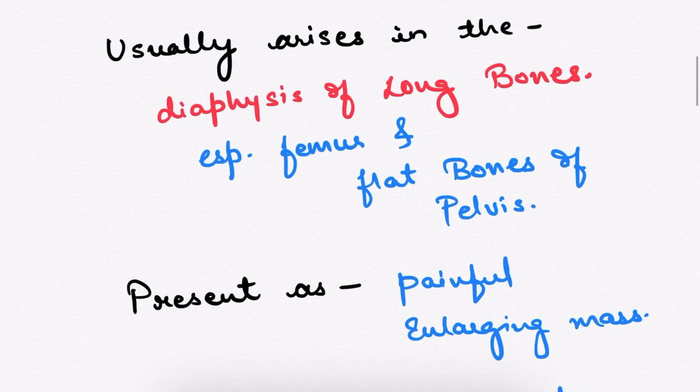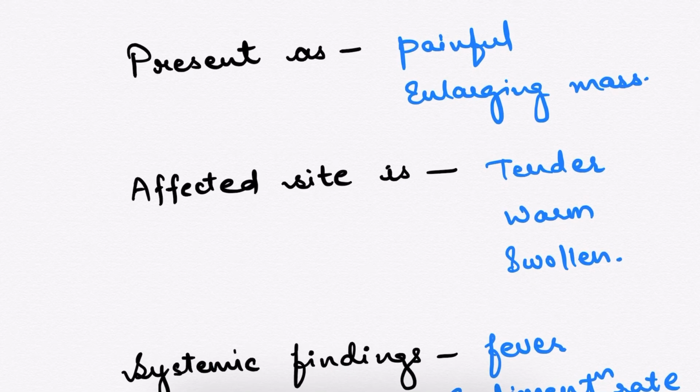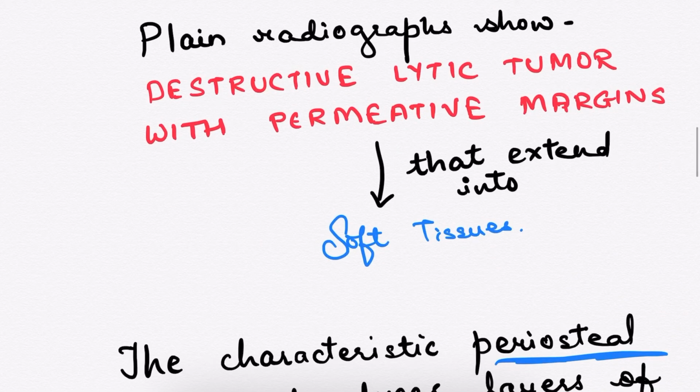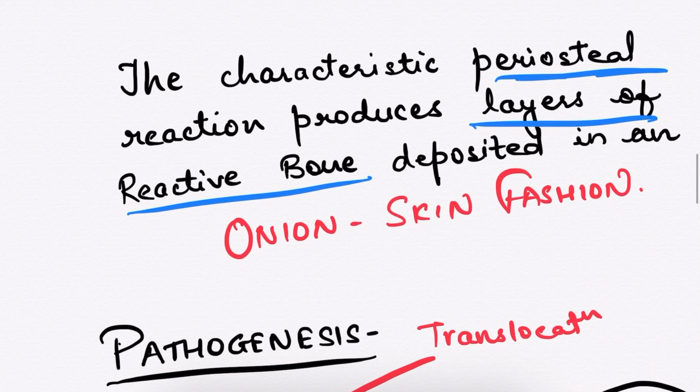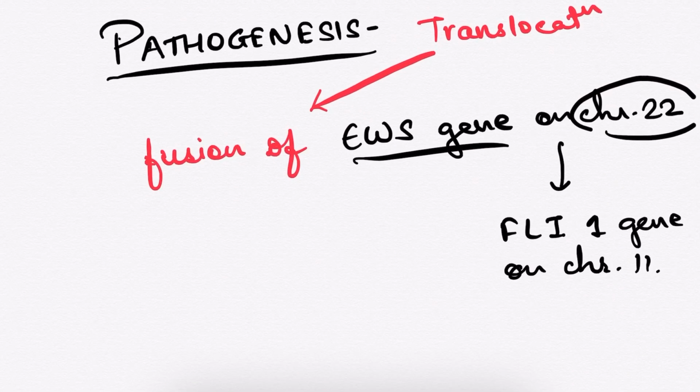Then it usually arises in the diaphysis of the long bones, especially the femur and the flat bones of the pelvis. This presents as a painful and enlarging mass. The affected site is tender, warm, and swollen, and the systemic findings are fever, increased sedimentation rate, anemia, and leukocytosis. The plain radiographs show a destructive lytic tumor that extends into the soft tissues. The characteristic periosteal reaction shows the onion skin appearance, which is the most important point in Ewing sarcoma, and this is the most favorite question also.